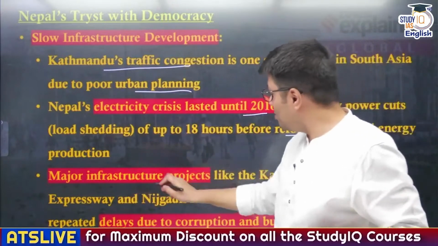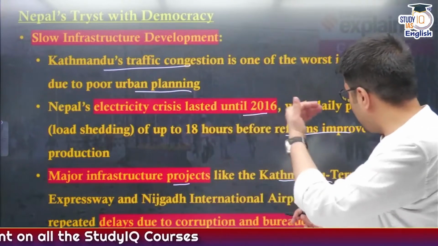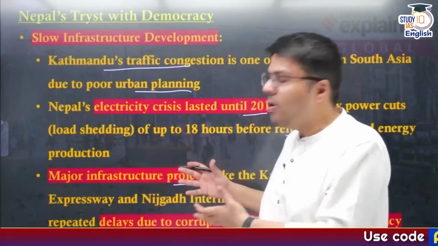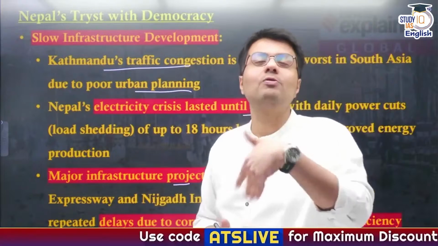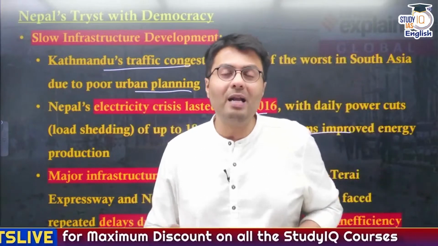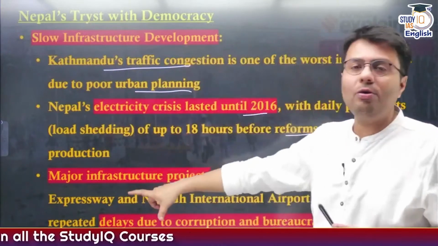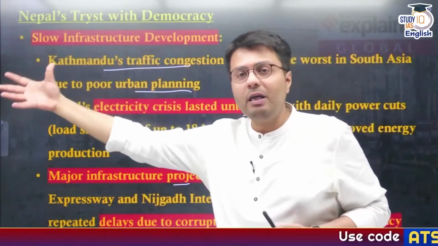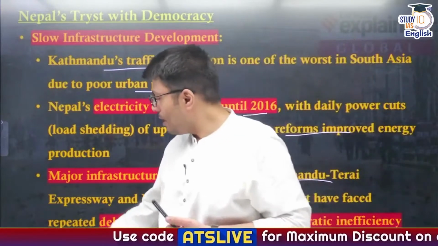Also, major infrastructure projects like the Kathmandu-Terai Expressway and Nijgadh International Airport have faced significant and repeated delays, and now that the Nepali government has signed certain projects with the Chinese government, this has also created a lot of controversy. So first of all, the democratic government of Nepal is unable to undertake infrastructural and economic development, and while doing so, it has signed agreements with Chinese companies and government, which has also created a lot of political crisis in Nepal.